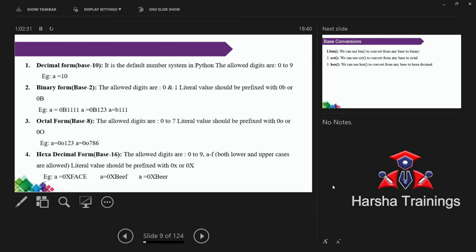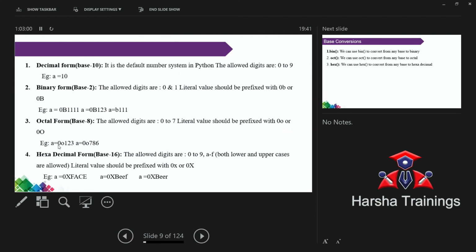To overcome that conflict, by default, every number is a decimal number. That means A is equal to 5 is which type of number? Decimal number. If any number is prefixed with 0O, observe, that is called 0O, either capital O or small o, no problem, that is called an octal number.